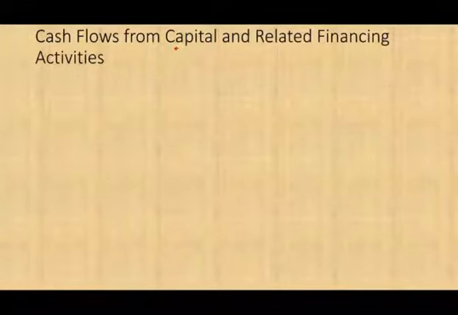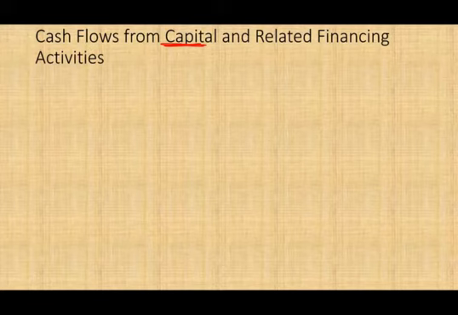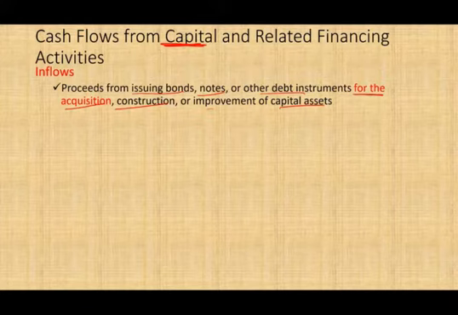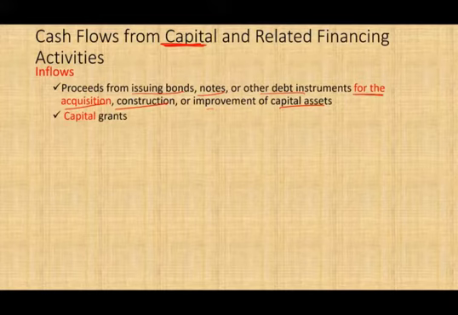Now we're going to be dealing with cash flow from capital and related financing. And capital means you are borrowing money or you are paying money for the purpose of acquiring assets. Proceeds from issuing bonds, notes, and other debt, notice here, for the acquisition, construction, or improvement of capital asset. Now, you're borrowing money, but the main purpose is to acquire the asset. Capital grant: somebody gave you a grant, but it's specifically to buy an asset.